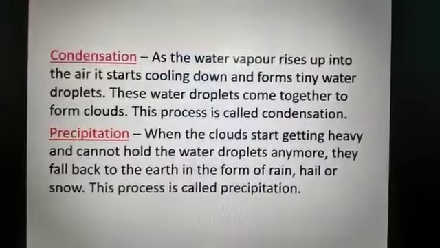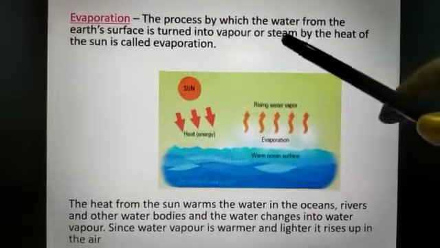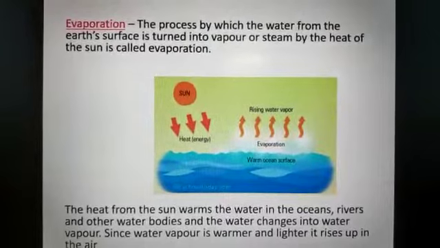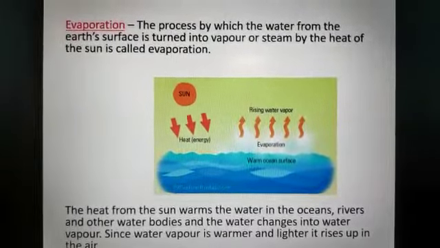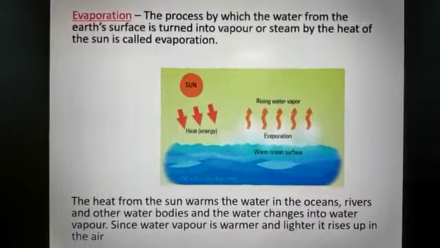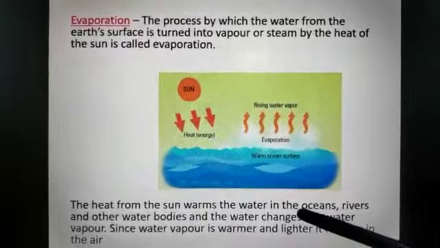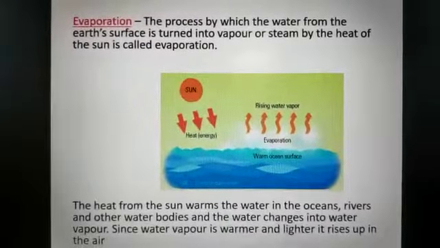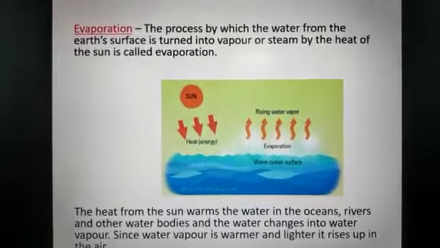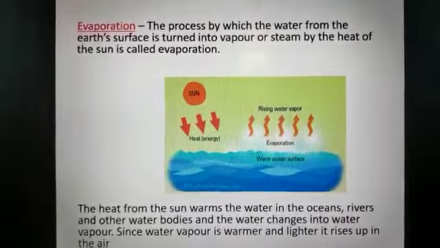Now, the evaporation part I have already told you. The process by which the water from the earth's surface is turned into vapor or steam by the heat of the sun is called evaporation. The heat from the sun warms the water in the oceans, rivers, and other water bodies, and the water changes into water vapor. Since water vapor is warmer and lighter, it rises up in the air.